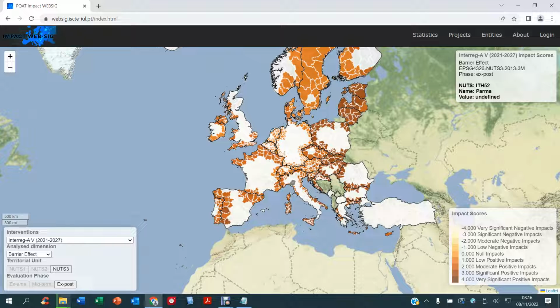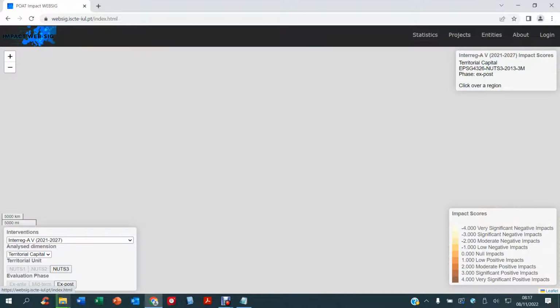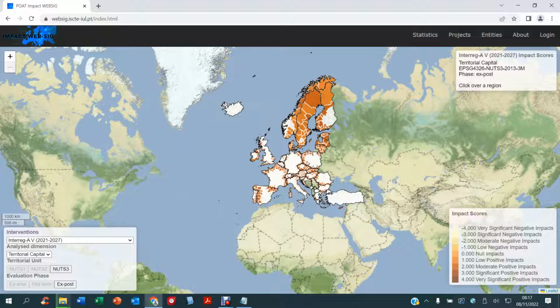Besides simple impact scores, it also tunes the impact analysis by incorporating elements such as regional sensibility, policy intensity, causality, and counterfactuality. The platform opens with the presentation of examples of impact scores which are available to all interested.